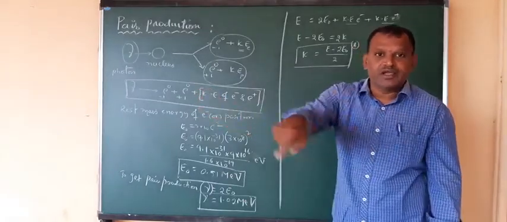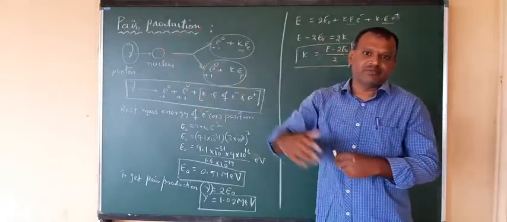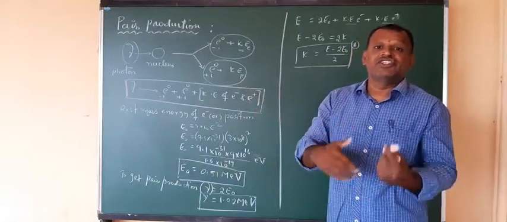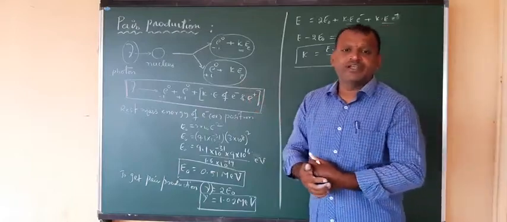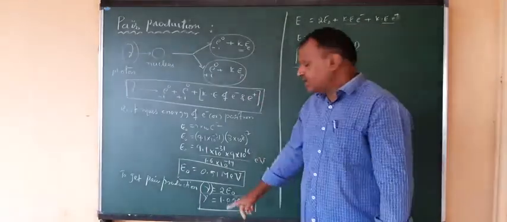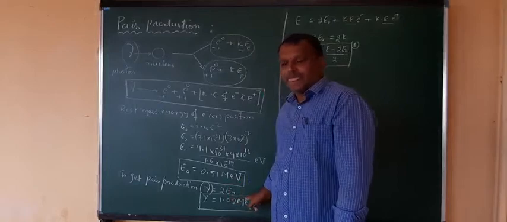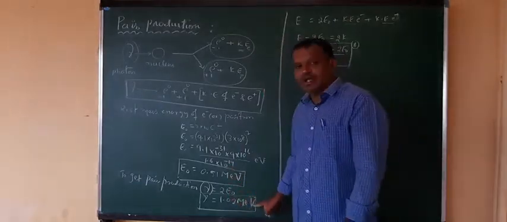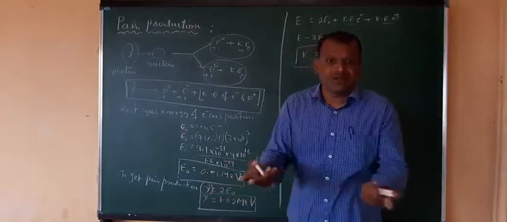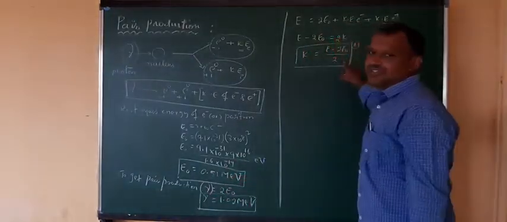Which process? The Compton effect process can take place. The deviation of that radiation can take place. That scattering, or deviation, is nothing but a change in the wavelength. That is the Compton shift, delta lambda. The Compton effect can be observed provided the gamma photon has energy less than this. So the minimum energy requirement for the gamma photon is this much. If it is greater than this, no problem. You can get the kinetic energy for the produced particles. Now you have the kinetic energy equation.